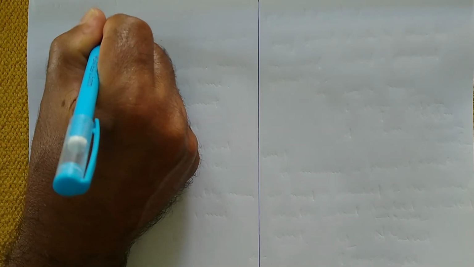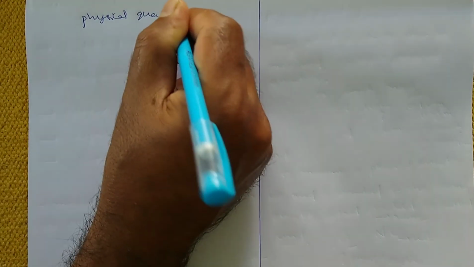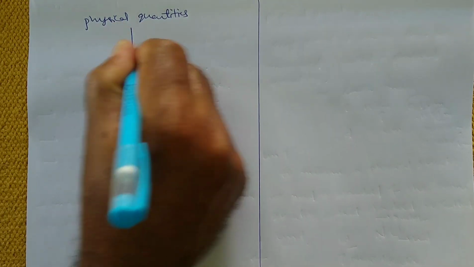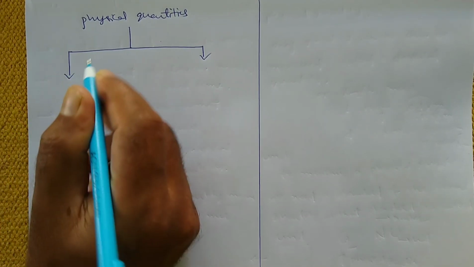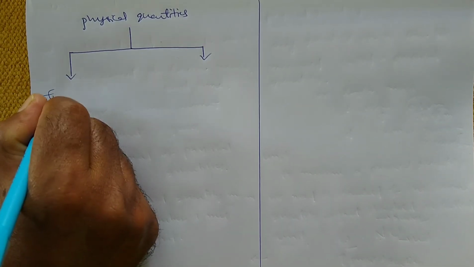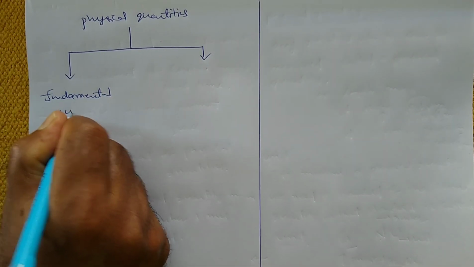Now we have many physical quantities, and all these physical quantities can be classified into two parts. So physical quantities are divided into two parts. First one is fundamental quantities.